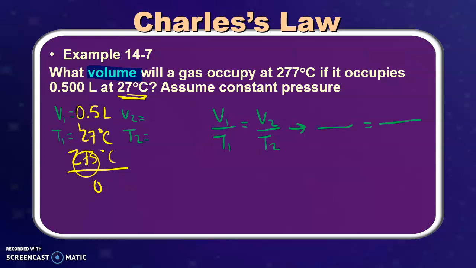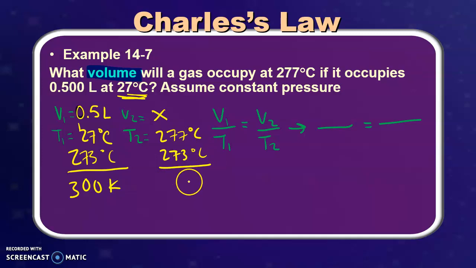We have 300 Kelvin. Now, we're going to go ahead and look at the next volume. We don't know what the next volume is, so we're going to put an X. And the temperature that starts off is 277 degrees Celsius. Again, Celsius, we need to convert that to Kelvin. So we're just going to add 273 degrees. When we add these together, we're going to carry